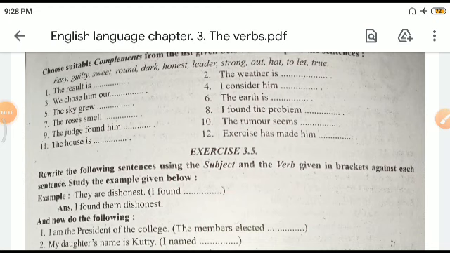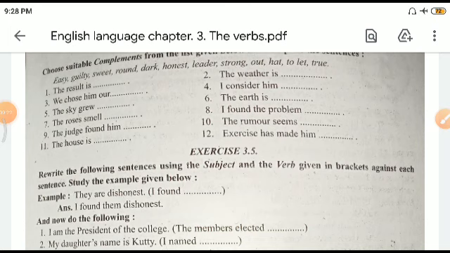Easy, guilty, sweet, round, dark, honest, strong, out, hard, true. The weather is dark. Or anything else which you can think about, right? We can say it's sweet also.